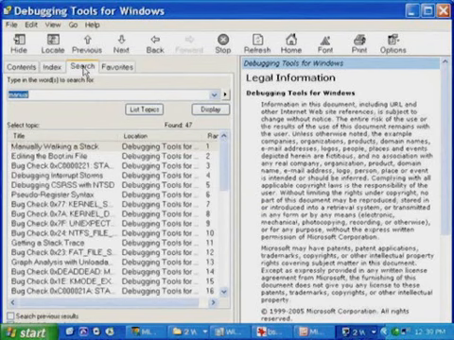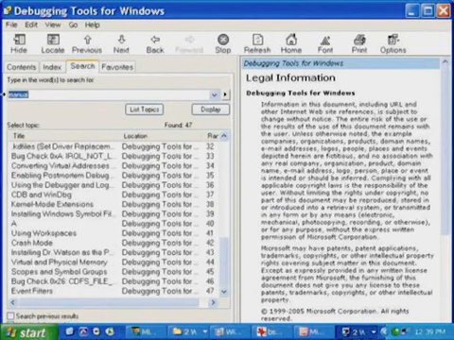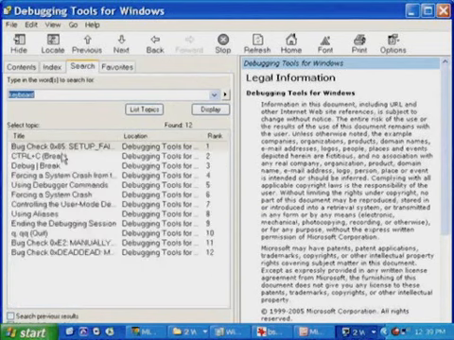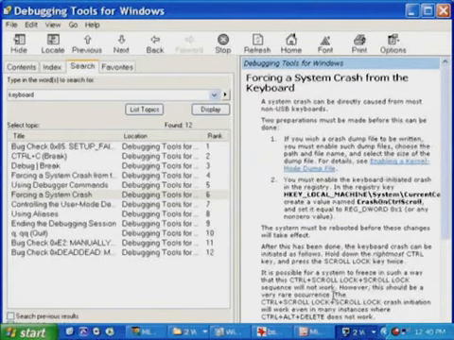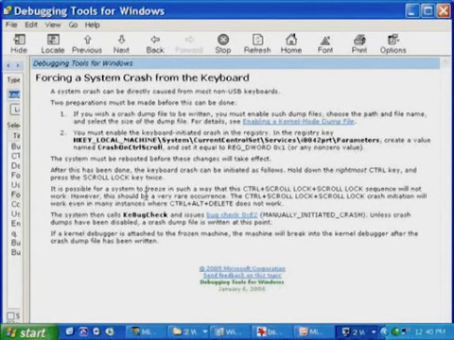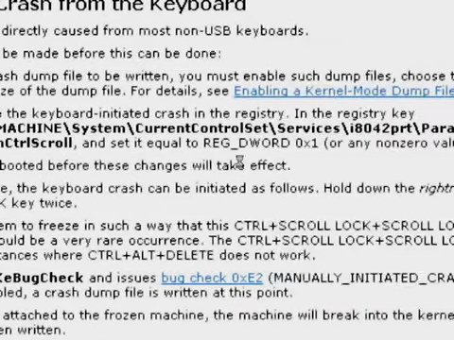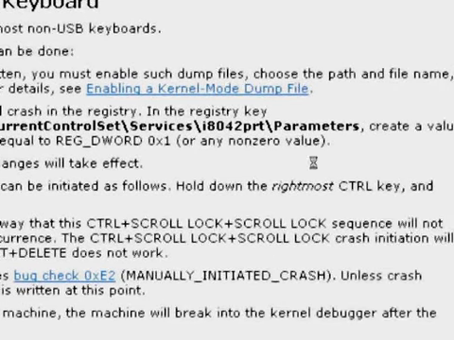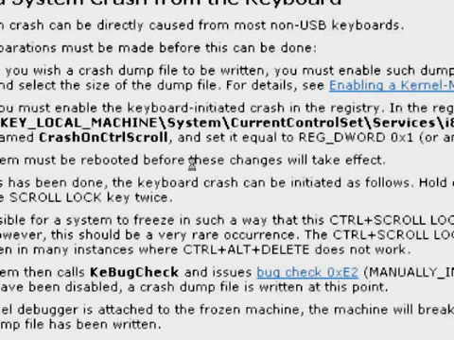If you go to the search tab and search for the word manual and scroll down, search for the word keyboard, we have forcing a system crash and forcing a system crash from the keyboard. And here's the article. If you look down in the middle part, it refers to the registry value that you need to edit, that you need to add. You can see it under CurrentControlSet\Services\i8042prt\Parameters. It asks you to create a value called CrashOnCtrlScroll and set it equal to 1.